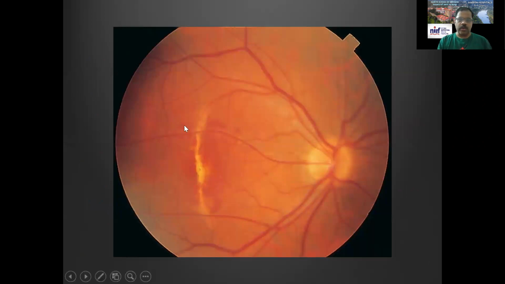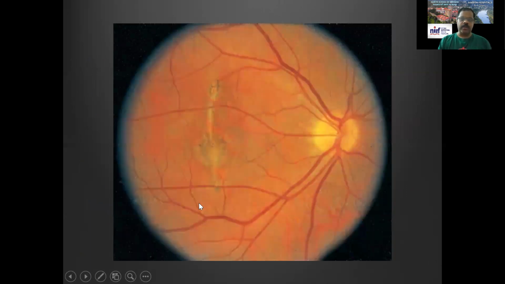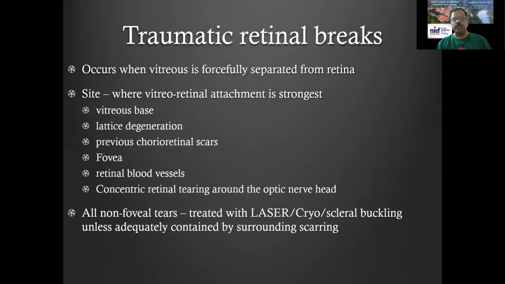You can see a choroidal rupture here, which is underneath the retina, with a bleed all around it. If it is going through the macula, you will significantly have a loss of vision. Later on, it will cause a scar like this, and a scar at the macula can cause a lot of problems.